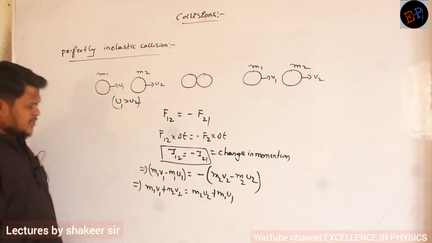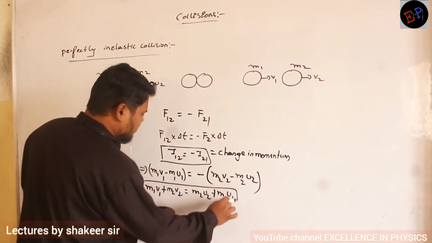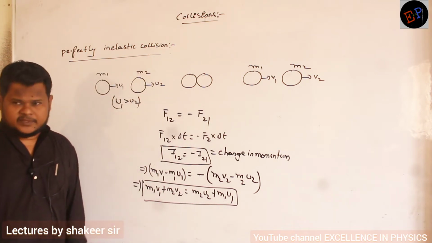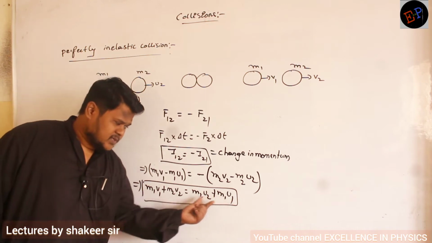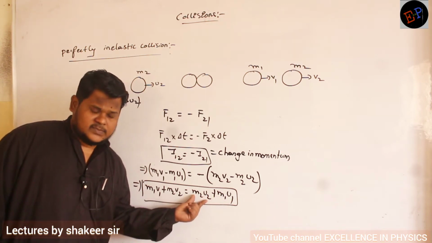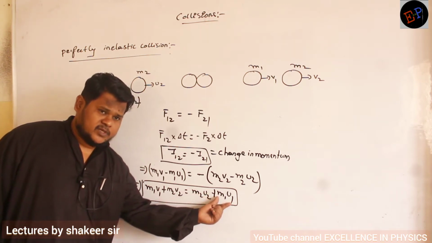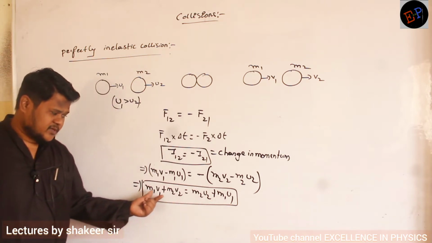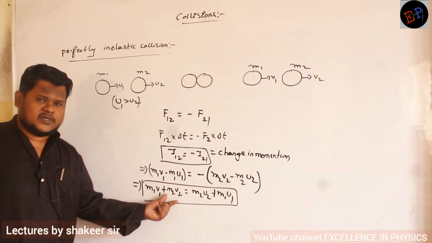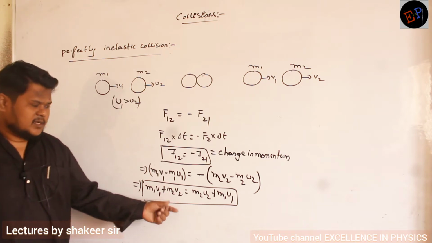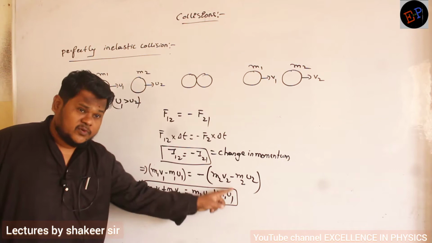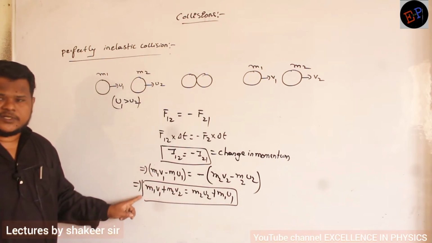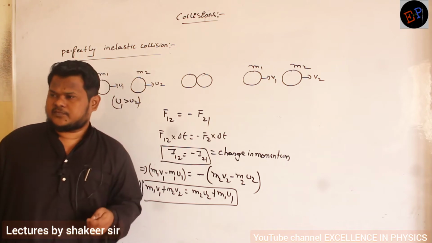Understood, no? Now when you look at this equation, what do you understand? What is m1 u1 plus m2 u2? This is the initial momentum of the first body and the initial momentum of the second body. And this is the final momentum of the first body and the final momentum of the second body. What is the meaning of this? It means the total momentum before collision is equal to the total momentum after collision. It means momentum is conserved.